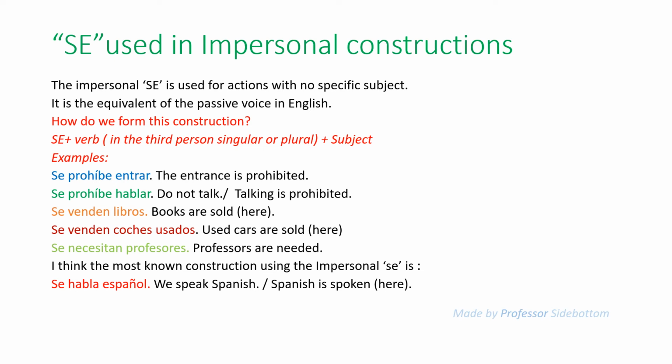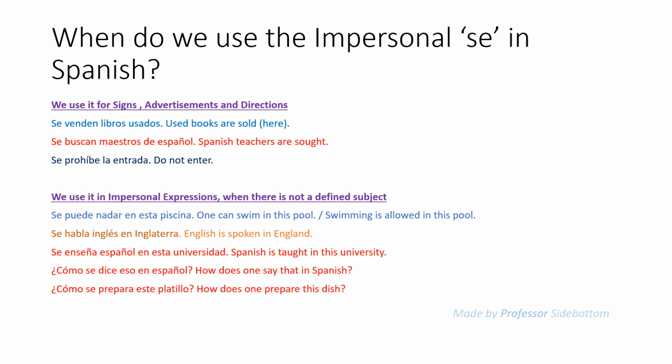And I think the most known construction, at least in the United States, using the impersonal se, is se habla español. We speak Spanish, but actually the literal translation is Spanish is spoken here. When do we use the impersonal se in Spanish? We use it for signs, for advertisements, and for directions.